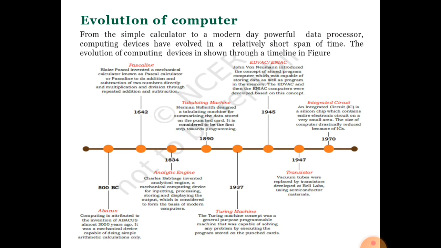I don't want to focus more on that. Day by day, computer system technologies are changed and advanced. So now we are going to learn the generations of our computer system, what technology was used in the first generation and what technology we are using today.